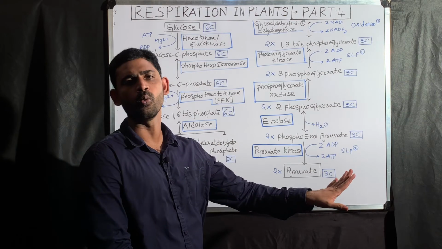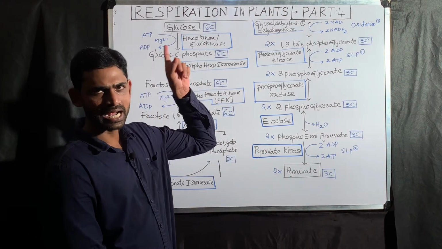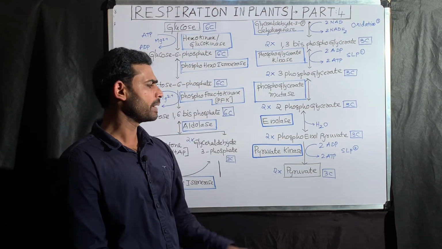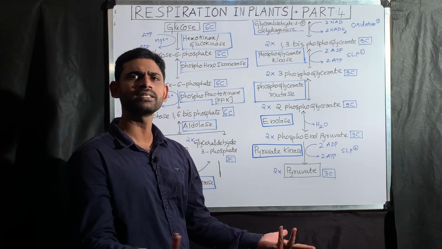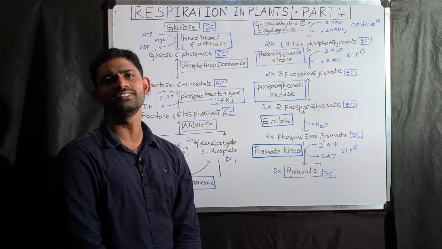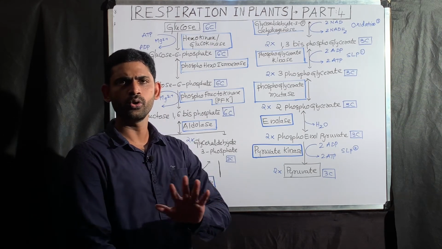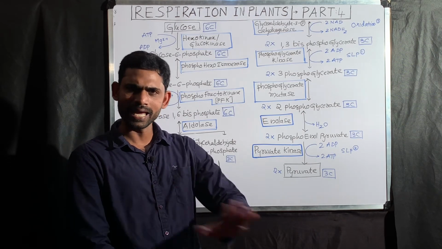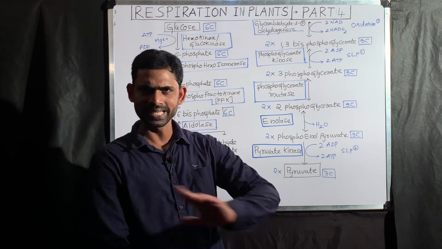Absolutely no, because the starting glucose consists of 6 carbons and the 2 pyruvates consist of 6 carbons. So the first conclusion you need to write on your page is that there is no decarboxylation step during glycolysis.